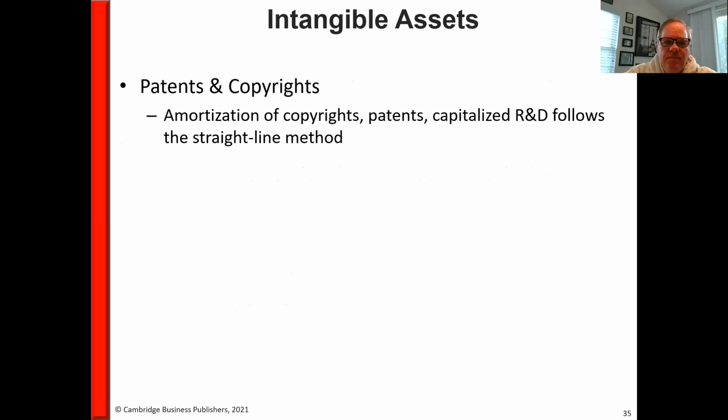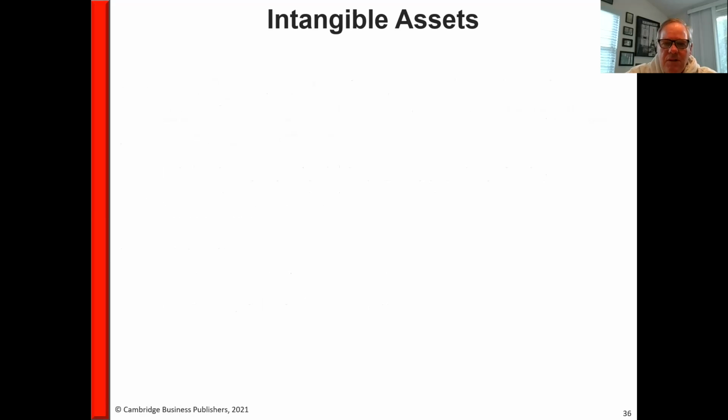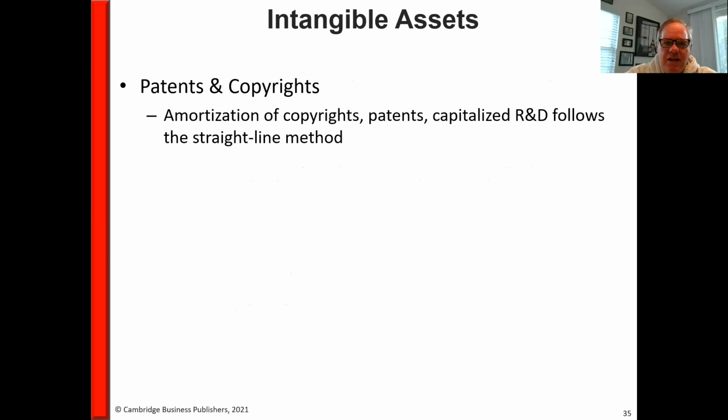So examples: patents and copyrights. These are amortized. We amortize these generally under the straight line method. Go back there, went quick there. So patents and just about all these intangible assets are going to be amortized on a straight line basis, but not all intangible assets are going to be amortized. They're all subject to impairment, but goodwill, for instance, although it's an intangible asset, is not amortized. But patents and copyrights would be, and we would use the straight line method, and we would amortize those over their useful lives.